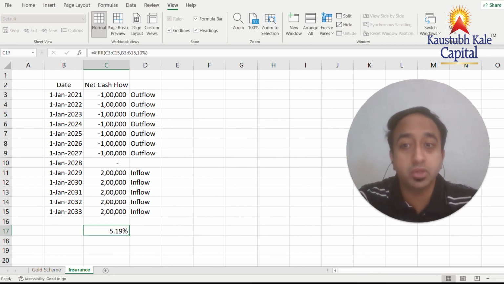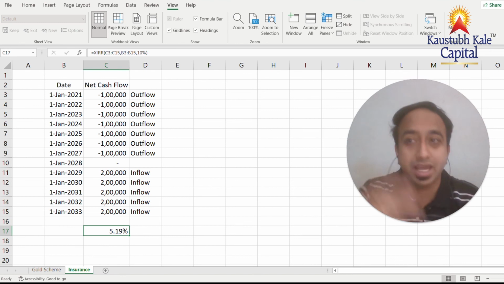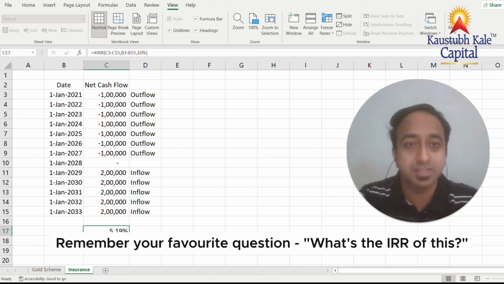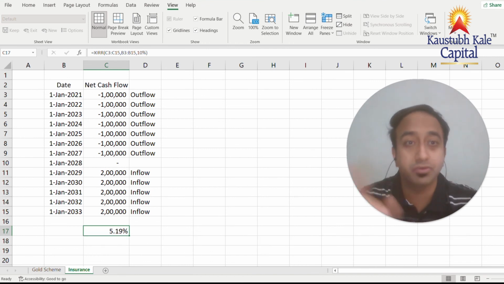But if you see, the IRR is only 5.19%. What it means is you have to understand that there is time being spent on the product, and depending on that you have to assess. So IRR is this. Next time anyone pitches you any investment product, just put it on an Excel sheet, check the IRR and see if you have a better product available. Thank you so much everyone. I hope you found this useful as well as interesting.